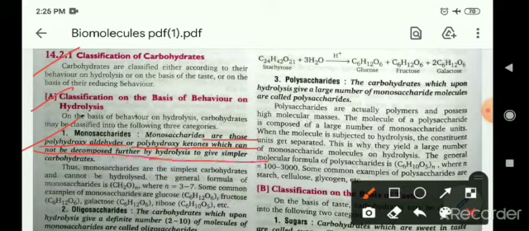Means those types of carbohydrates which cannot be broken into other simpler carbohydrates are called monosaccharides. For example, glucose, galactose, fructose and ribose. So these are the monosaccharides which cannot be further hydrolyzed.